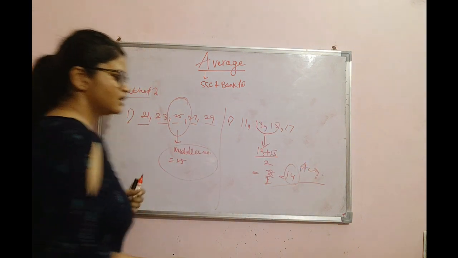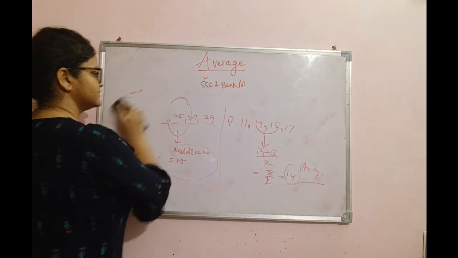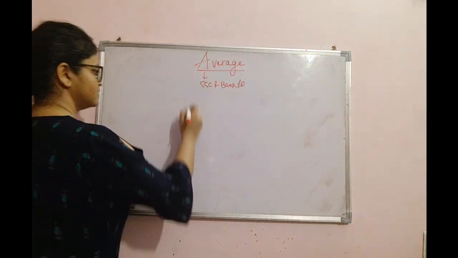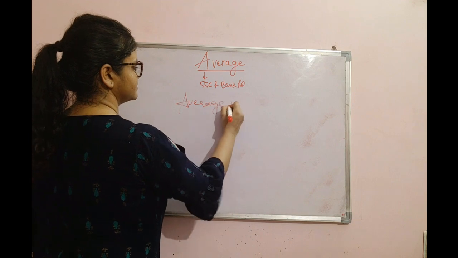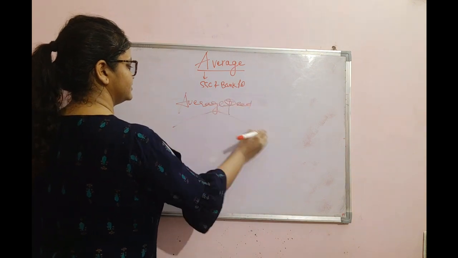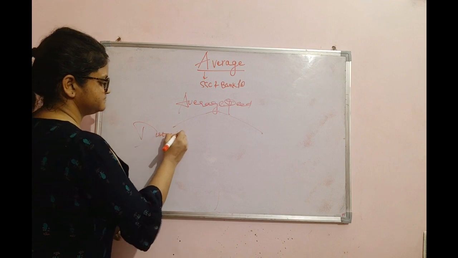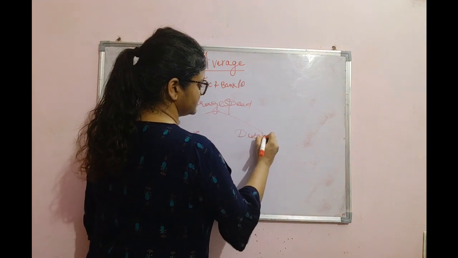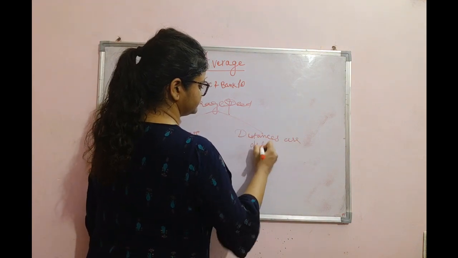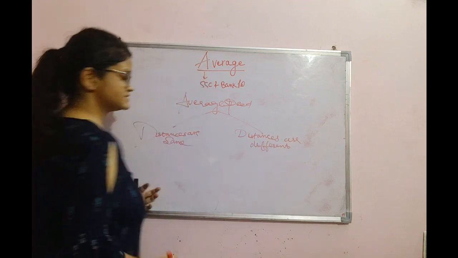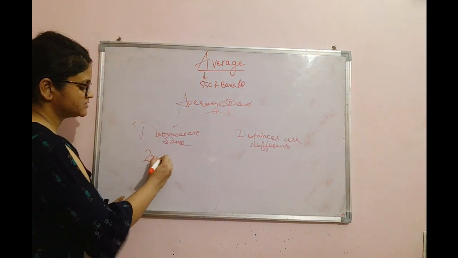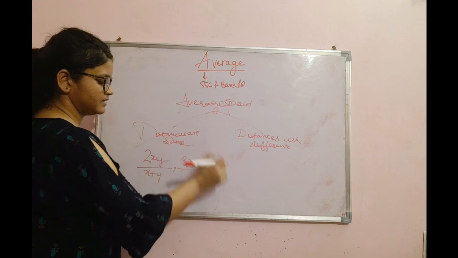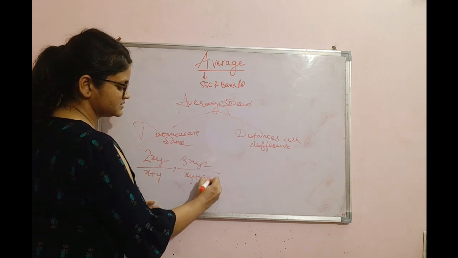Okay, and one more concept is here in this chapter, average speed. Average speed can be found in two cases: when distances are same and distances are different. When distances are same, in that scenario the formula is 2xy upon x plus y, or 3xyz if the variables are 3, xy plus yz plus zx.